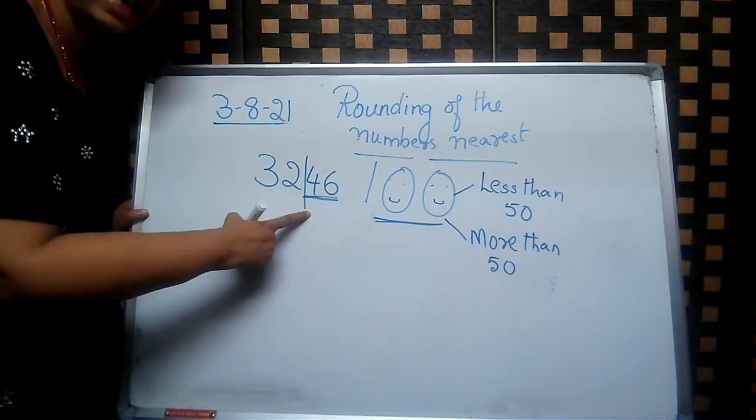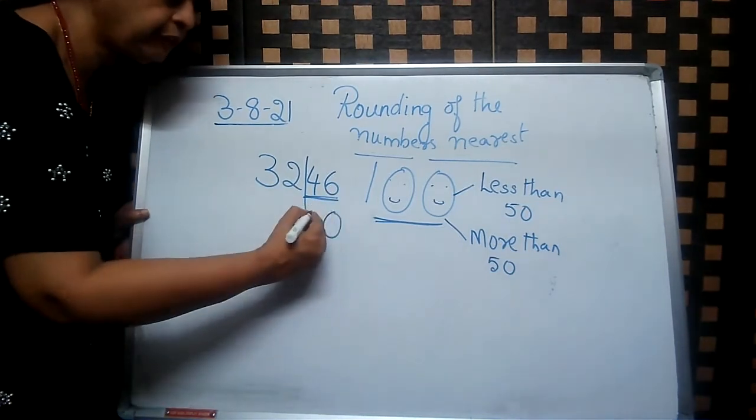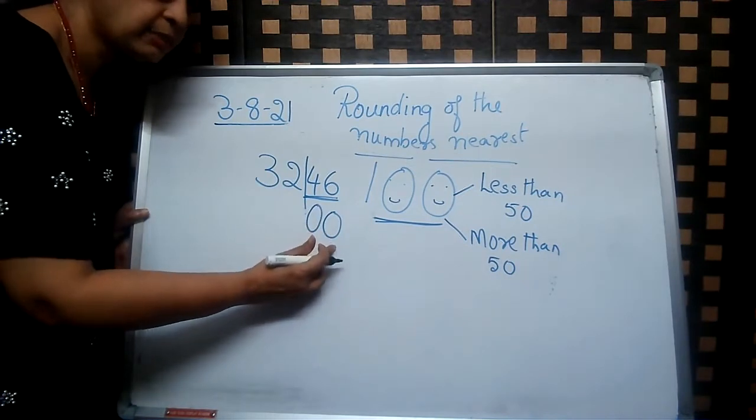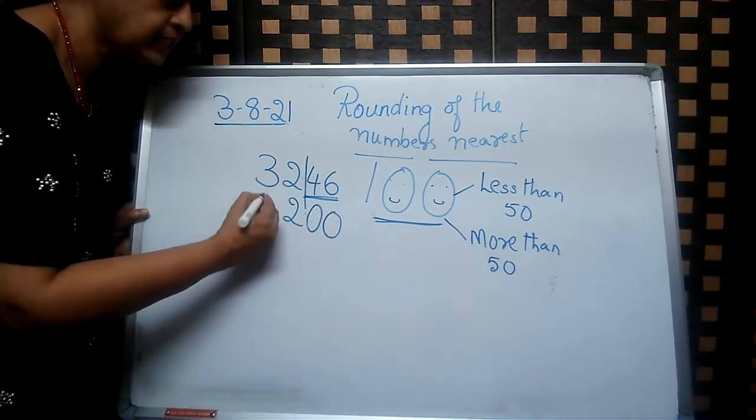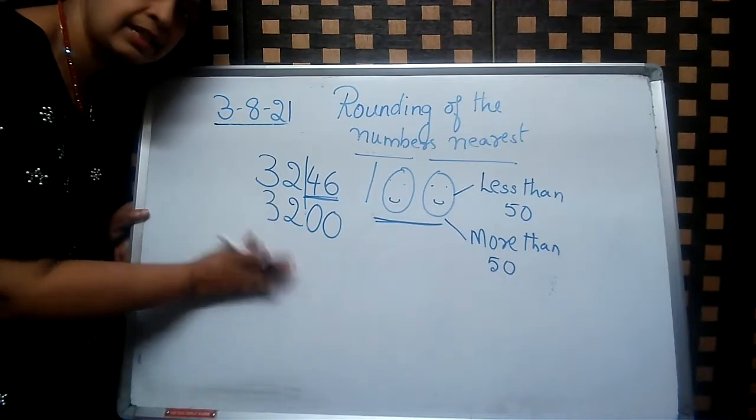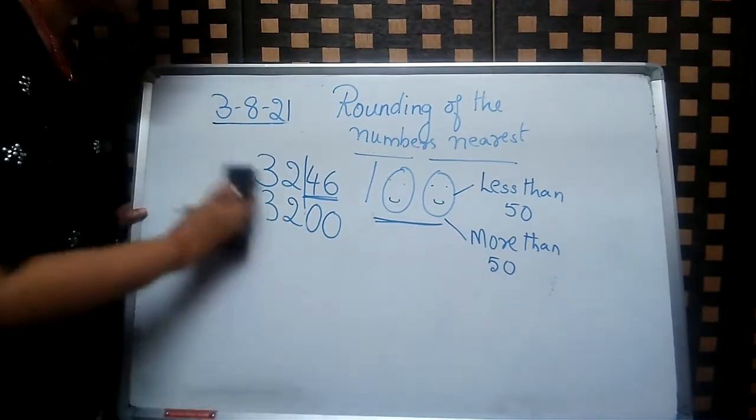So ask the question: less than 50? When there is less than 50, two zeros, ones place, tens place. Hundreds place remains the same and thousands place remains the same. No change.